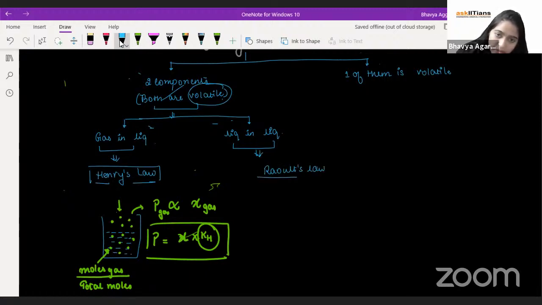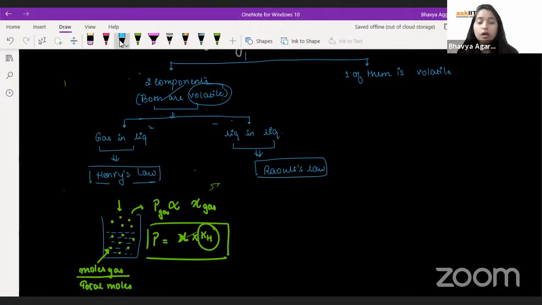This part is given to you, bache, to make sure that by looking at the language of the question, you should be able to identify which subtopic of the solutions chapter the question is from. Now it's a liquid and liquid thing.